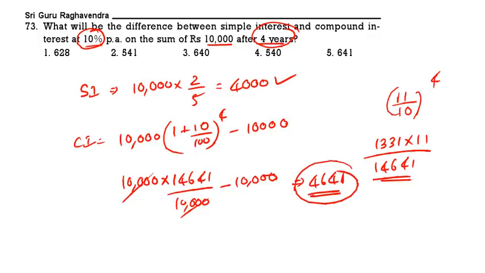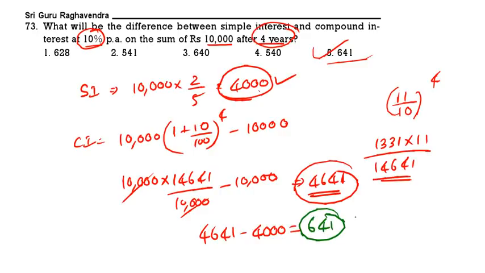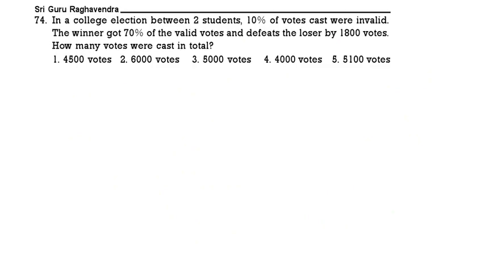This is CI, and this is SI. The difference of CI and SI is 4,641 minus 4,000. The answer is 641. 641 is the correct answer. 641 means option 5. See the next question.